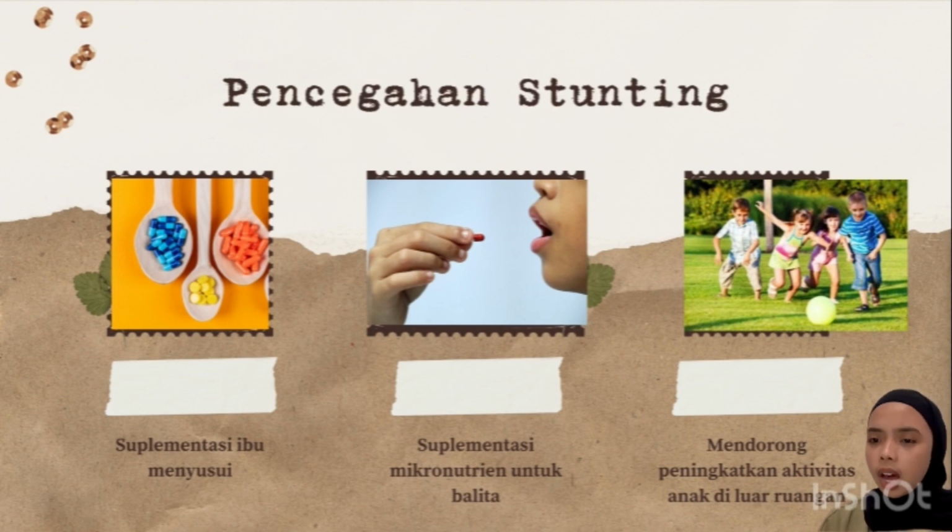And the last, outdoor activity means activity carried out outside so that children are exposed to direct sunlight. The benefit of exposure to sunlight is vitamin D, so that children avoid vitamin D deficiency. In addition to calcium and other minerals, in order to grow optimally, children also need vitamin D.